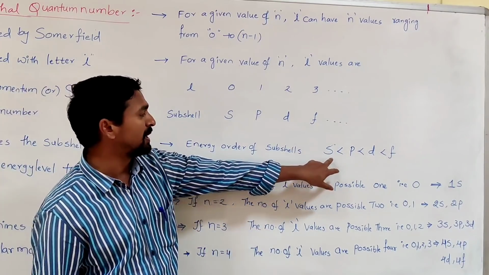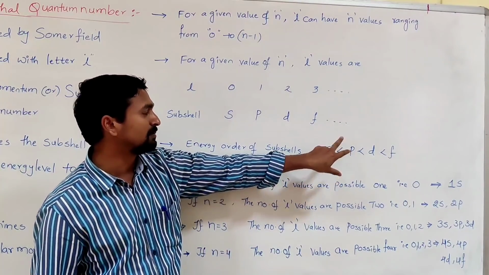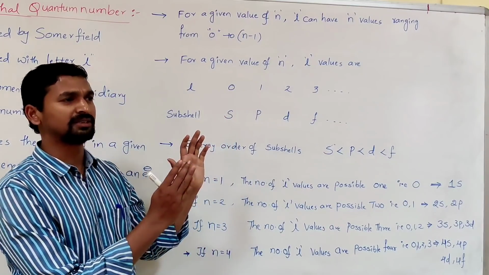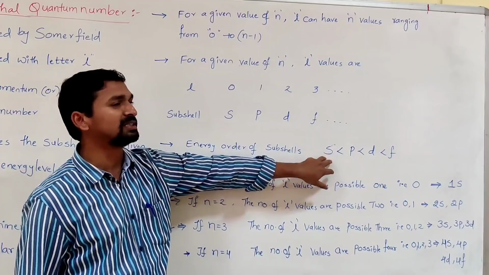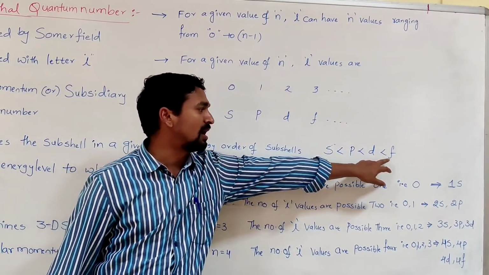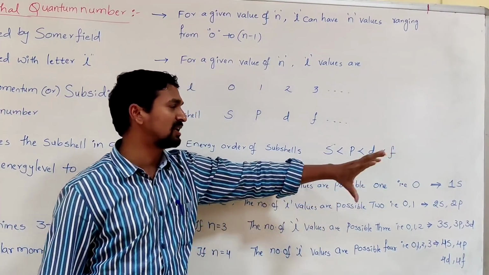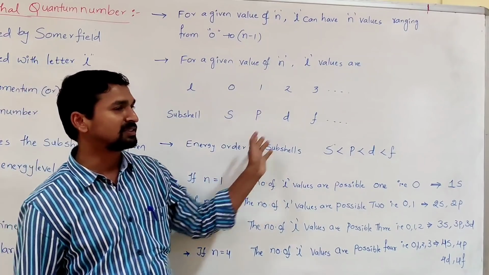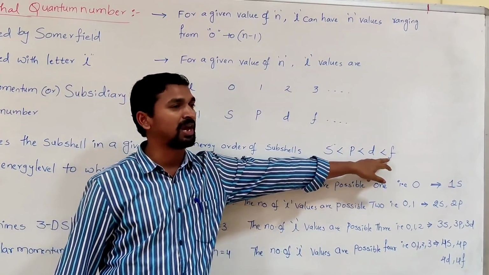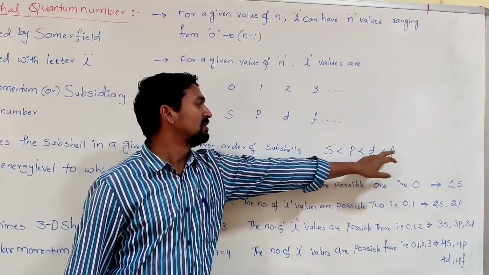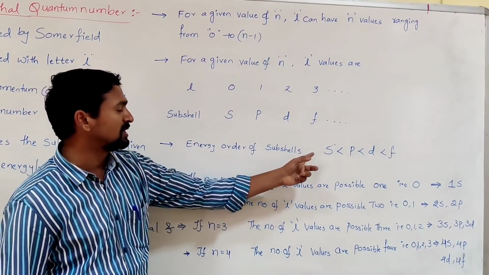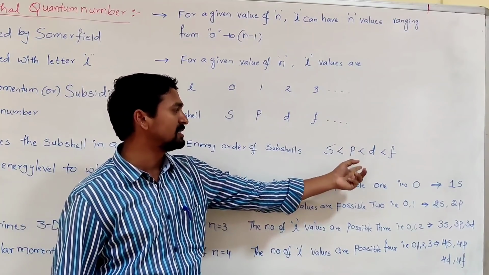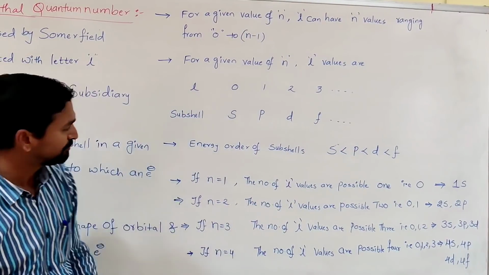Because of the spherical symmetry of the s subshell, it is very close to the nucleus. So that is said to be the most stable state, and that's why it has the low energy. Due to the complexity of its structure, the f subshell does not come very close to the nucleus. It is far away from the nucleus, so it is said to have more energy. So the energy order of the different subshells is s is less than p is less than d is less than f.